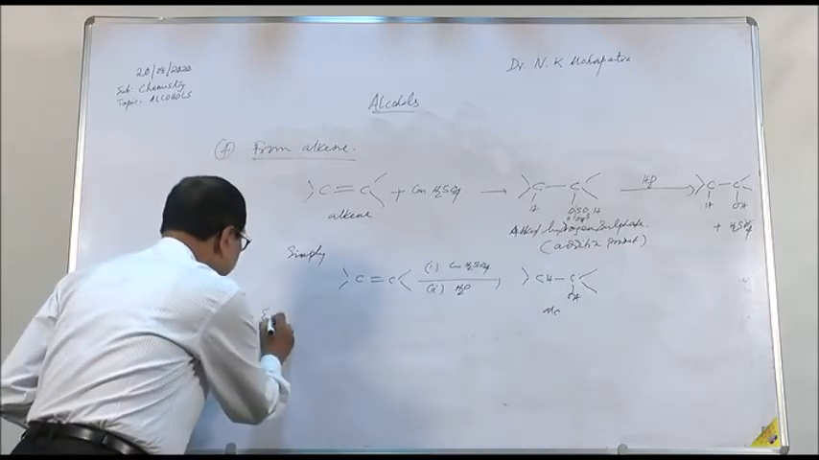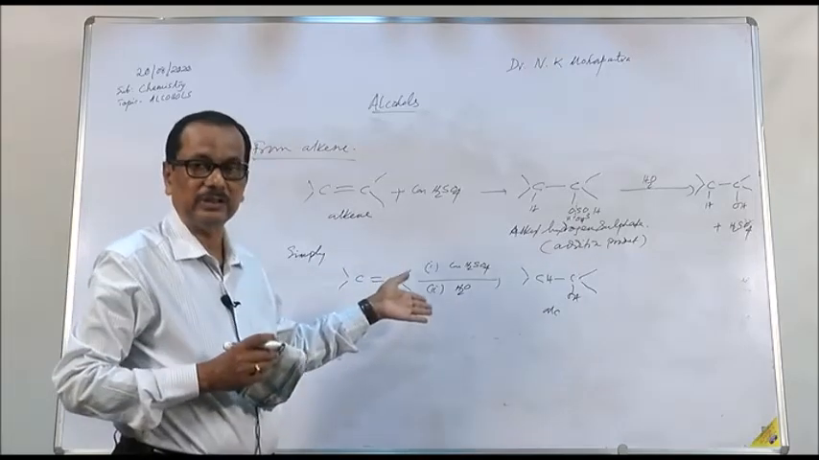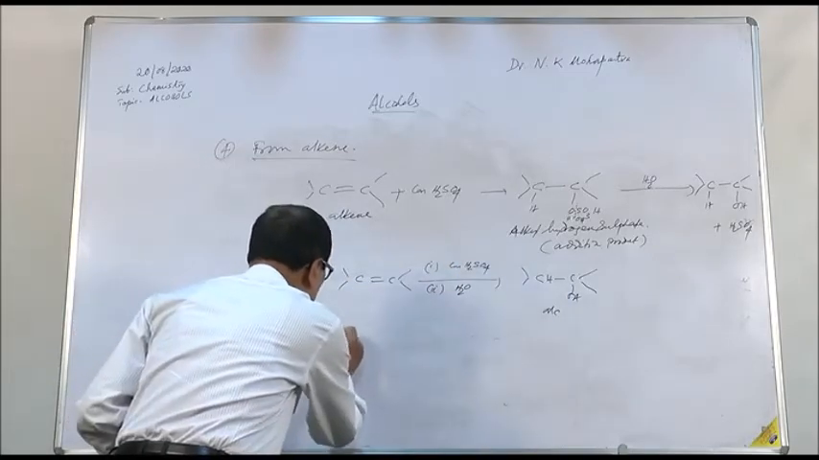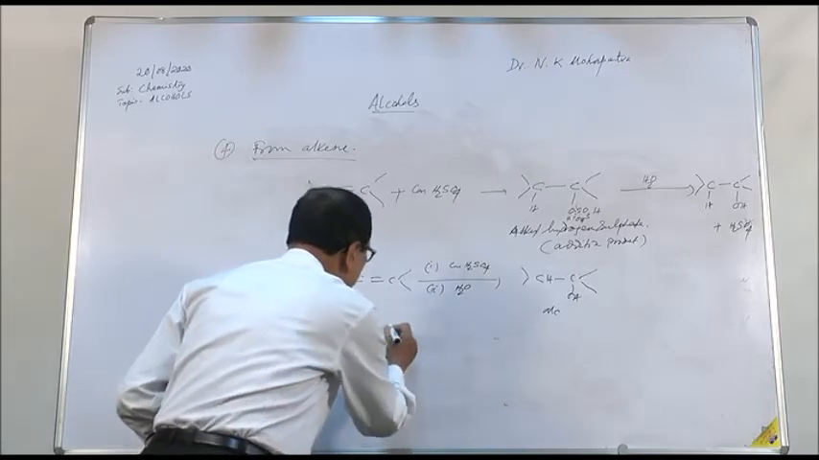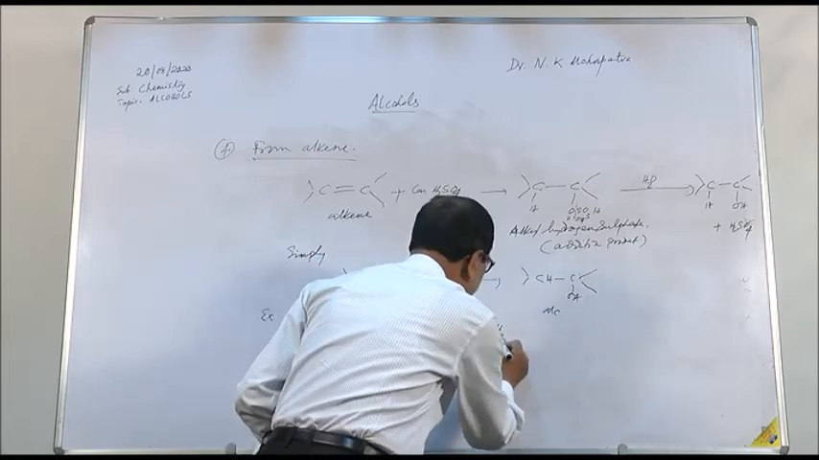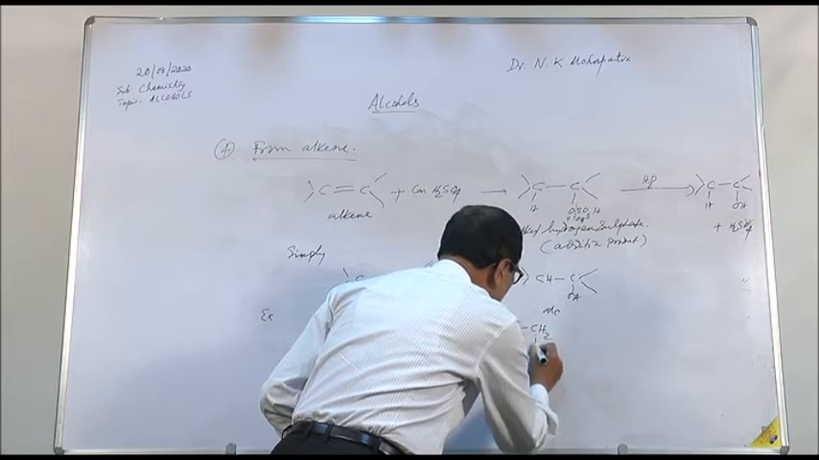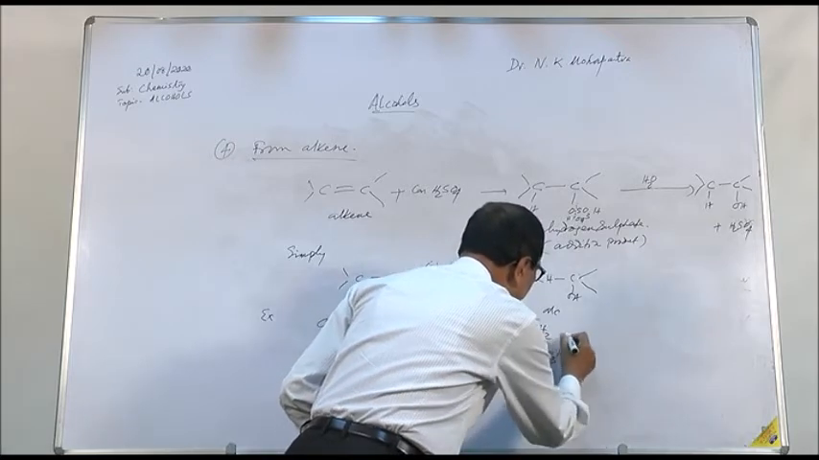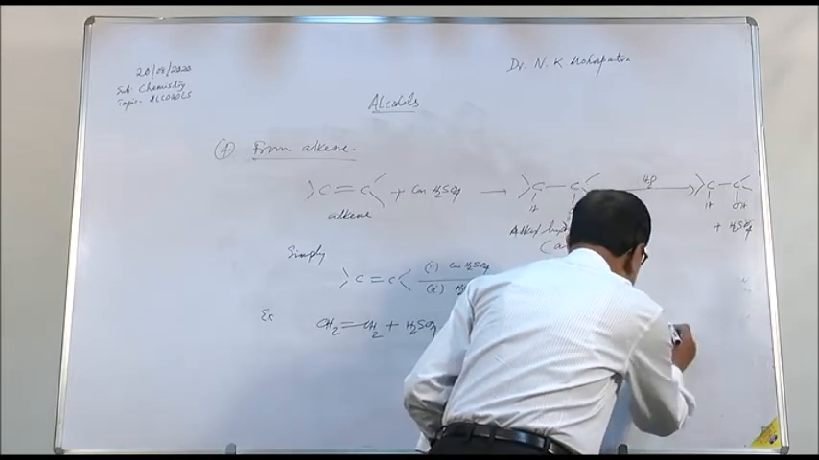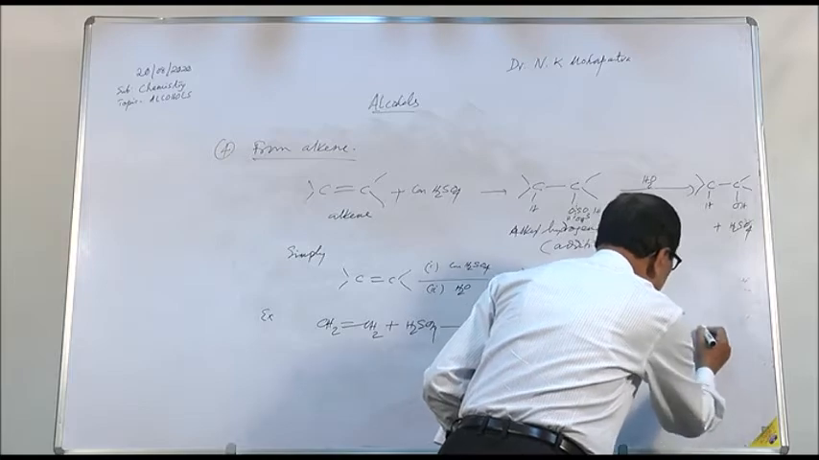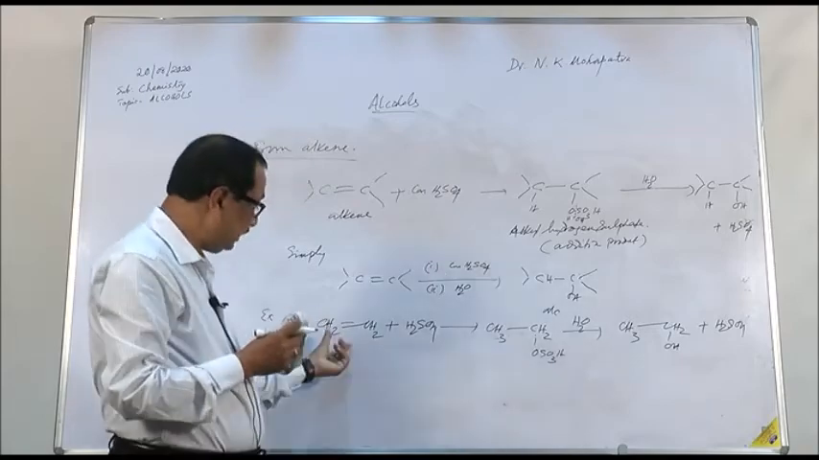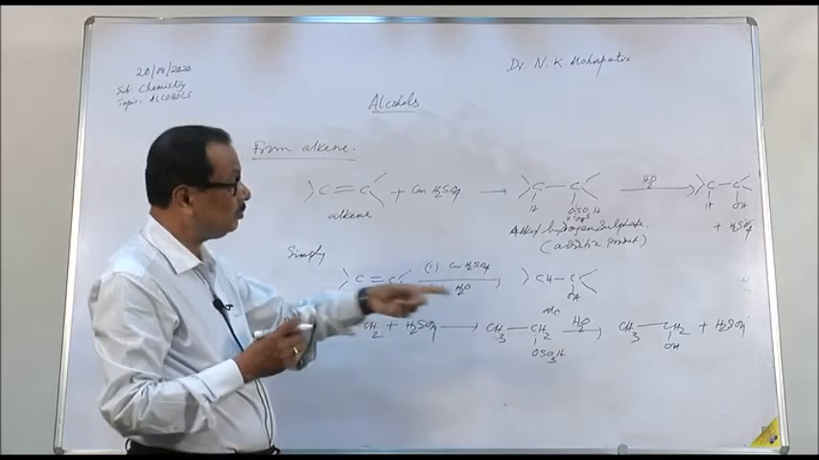For example, when ethene is dissolved in concentrated sulfuric acid followed by hydrolysis, ethyl alcohol is formed. That is CH2 double bond CH2 plus sulfuric acid. It gives you CH3CH2OSO3H, and to this when you are adding water, the product formed will be CH3CH2OH plus H2SO4, right?